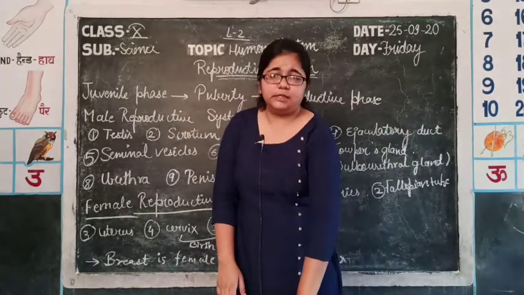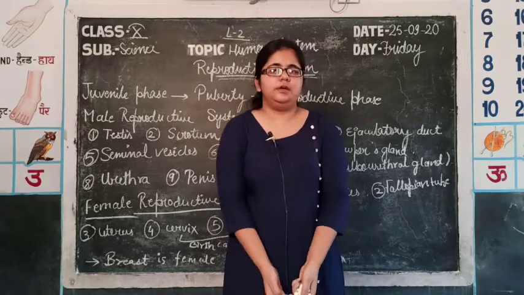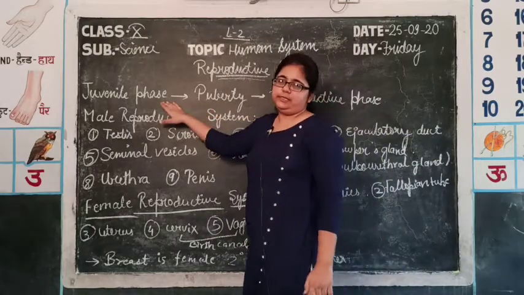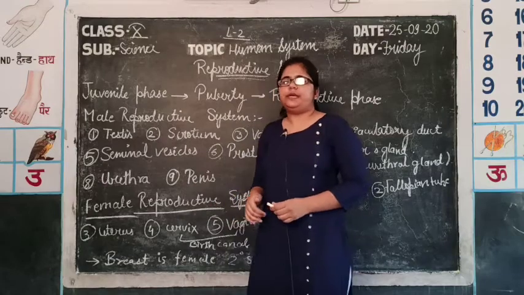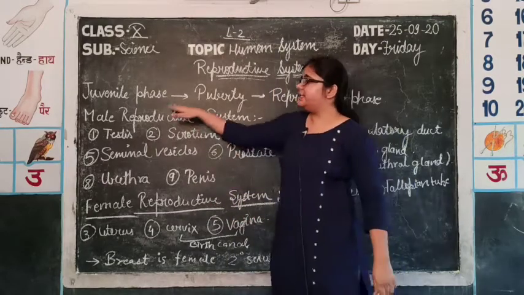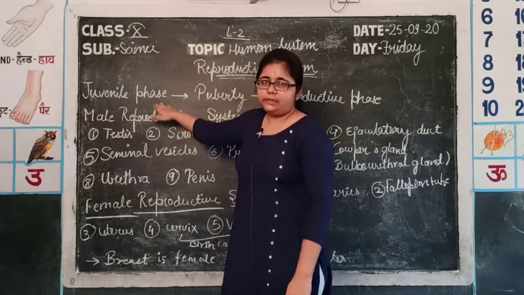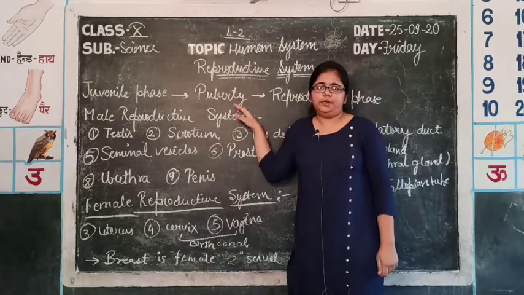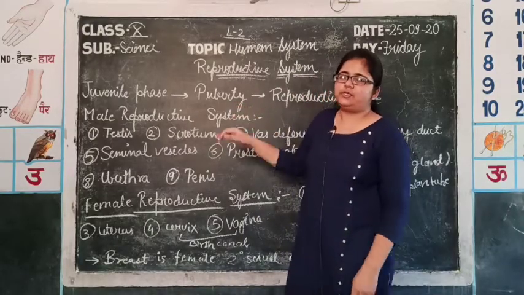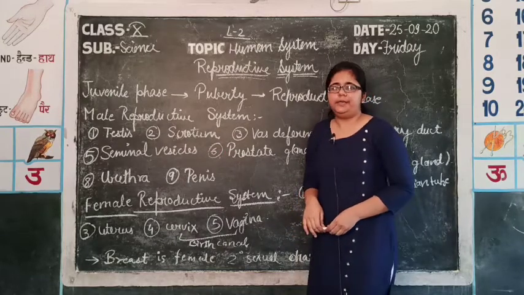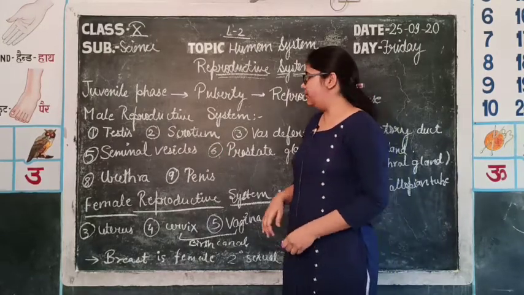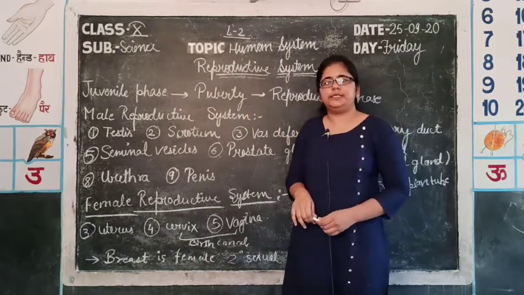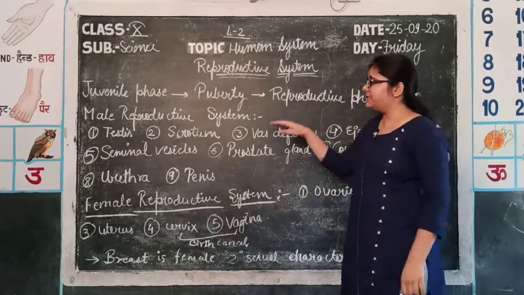So today we will discuss the human reproductive system in detail. First of all, the different phases of life. The first one is the juvenile phase. It is the stage in which an organism attains maturity, that is, it is the growth phase of an organism. After that the organism becomes reproductively active. Then comes the stage of puberty. Puberty in females comes at the age of 12 to 14 years and in males at the age of 13 to 15 years. In puberty, there are various morphological, physiological and intellectual changes in the person's body. We will discuss it in detail.